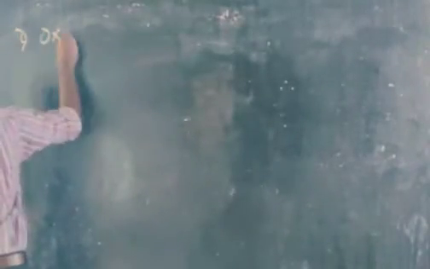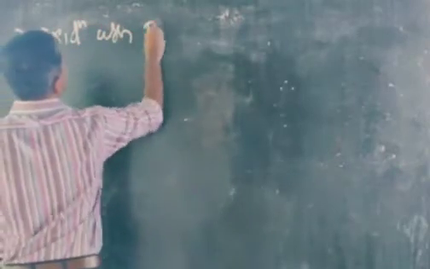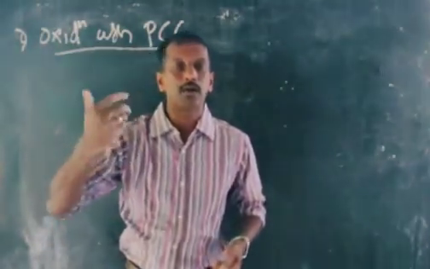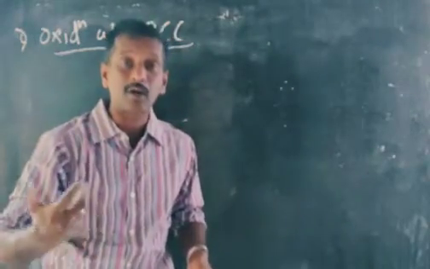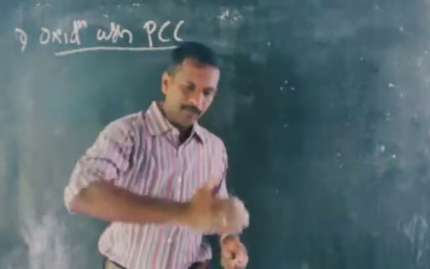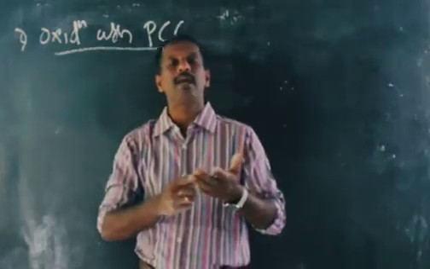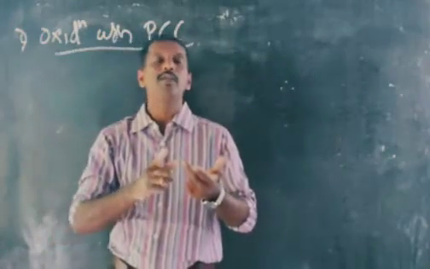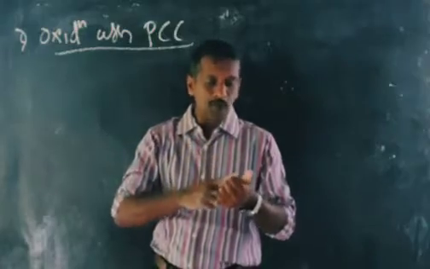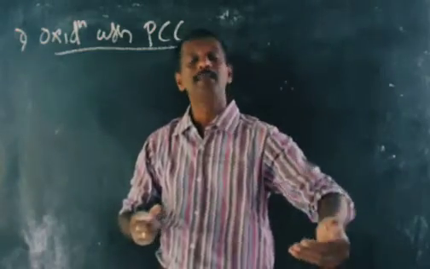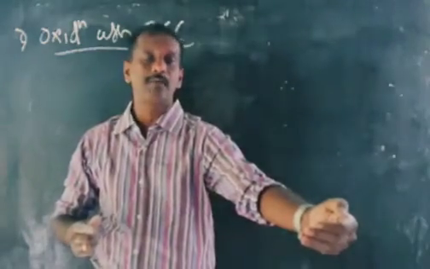Now, oxidation with pyridinium chlorochromate, that means oxidation with PCC. When we use PCC, this method is used for the controlled oxidation of alcohol. What do you mean by controlled oxidation of alcohol? In the previous cases, when we use strong oxidizing agents like acidified or alkaline KMnO4, chromic acid, or Jones reagent, the alcohol is first converted to aldehyde, and immediately converted to the corresponding carboxylic acid.